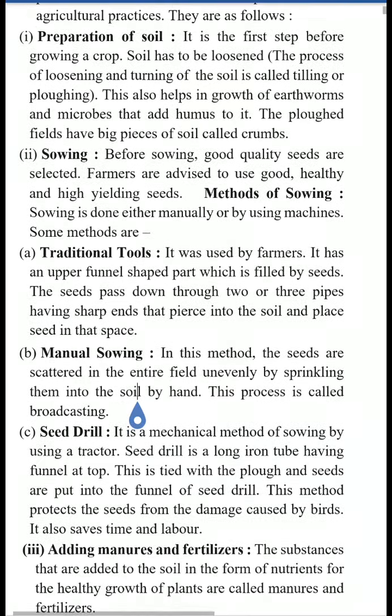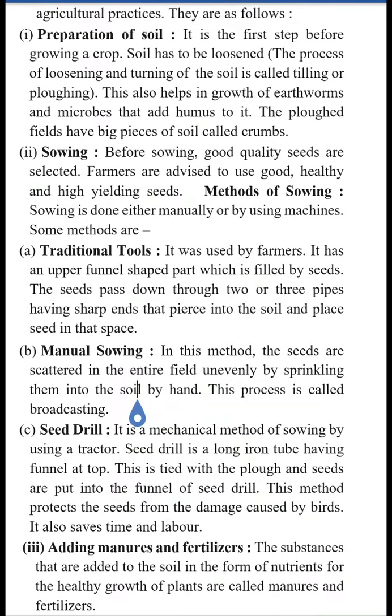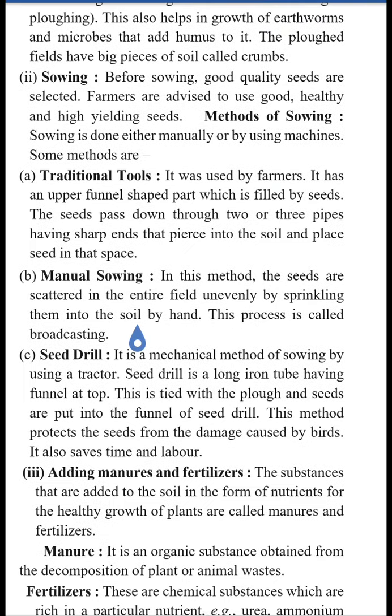After that comes the second step, sowing. Once the soil is prepared, the sowing of the seeds is to be done. What do you mean by sowing? The placing of the seeds in the field or in the soil is known as sowing. Before sowing, good quality seeds need to be selected. The farmers are advised to use good and healthy seeds. They generally use HYV seeds, that is, high yielding variety seeds.